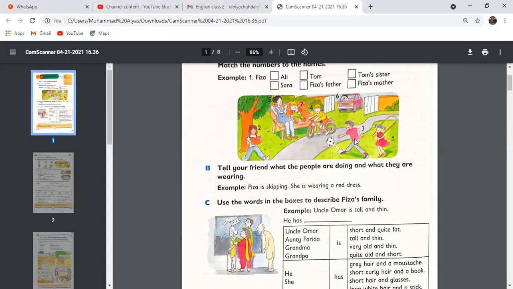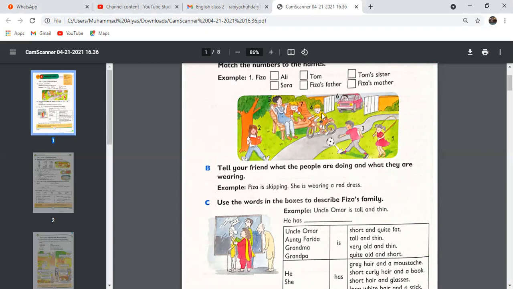Number 3, who is this? This is Ali. Ali is wearing a pink t-shirt and gray trousers. He is wearing pink socks and black trainers, and he is hitting the football. He is playing. Okay, next, Tom. Tom is wearing a yellow t-shirt and brown shorts, and he is wearing yellow socks and white trainers, and he is riding a bicycle.